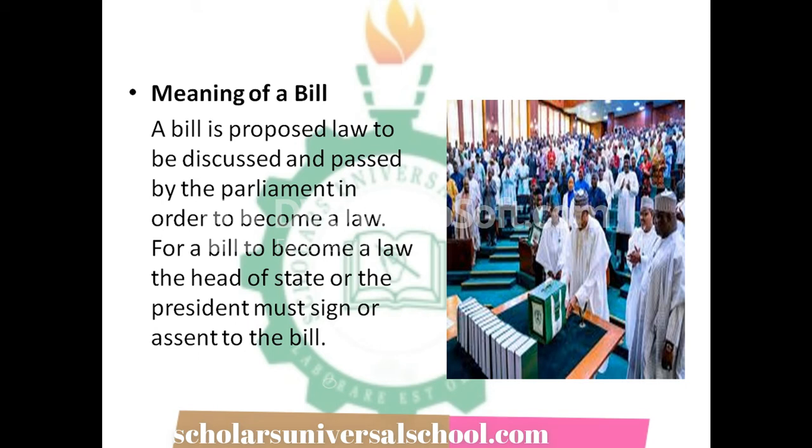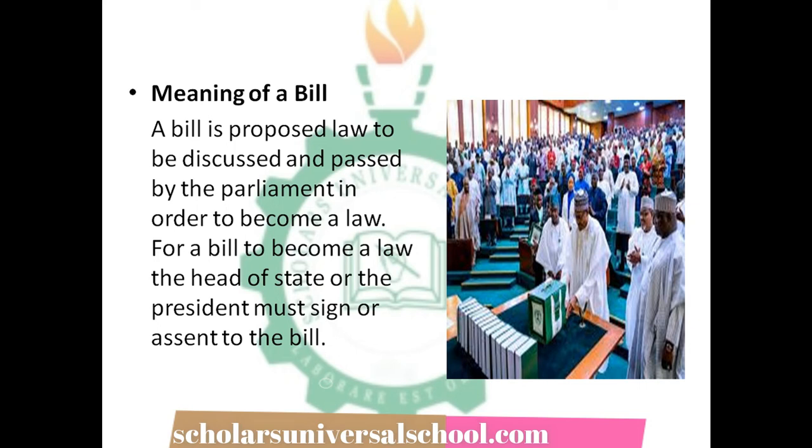So therefore, we say a bill is a proposed law to be discussed and passed by the parliament in order to become a law. For a bill to become a law, the head of state or the president must sign or assent to the bill. After the bill has passed through the various processes or stages that it is expected to pass through, the next thing is that the legislature will forward it to the president or the governor to assent, that is, to sign the bill into law.